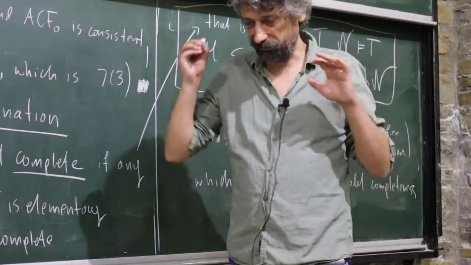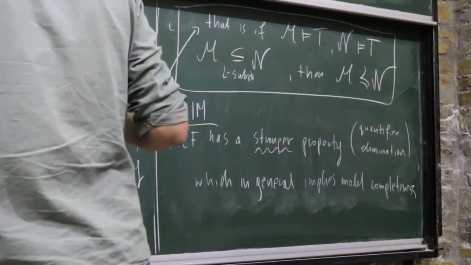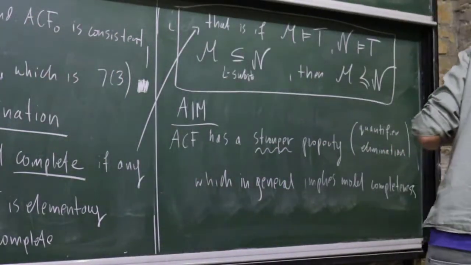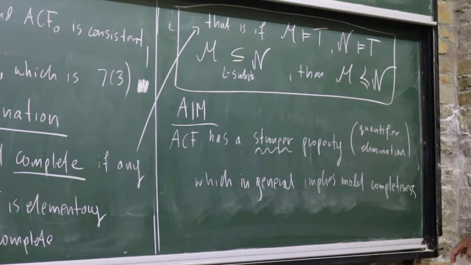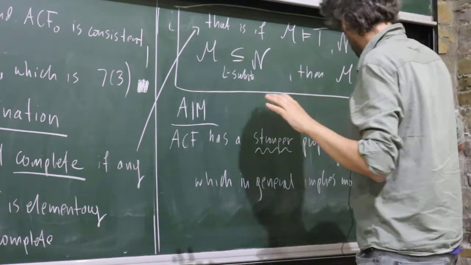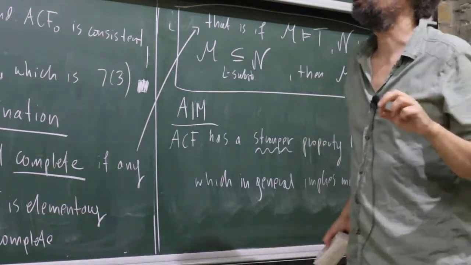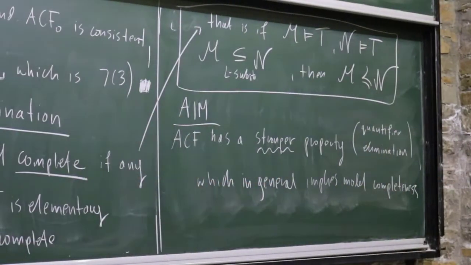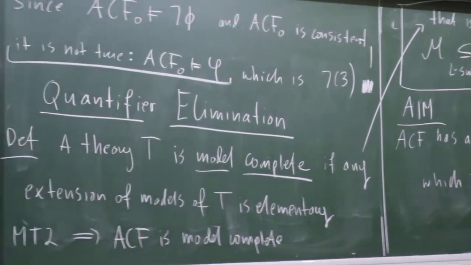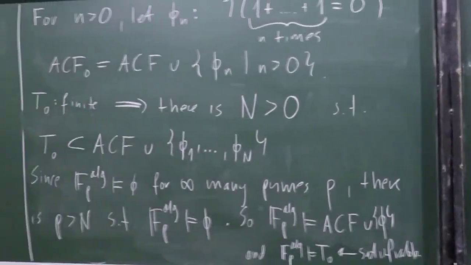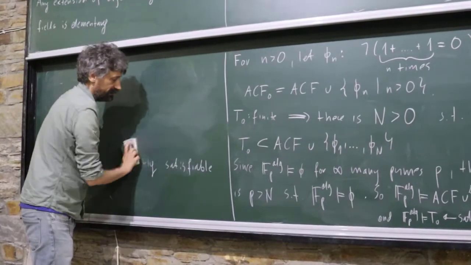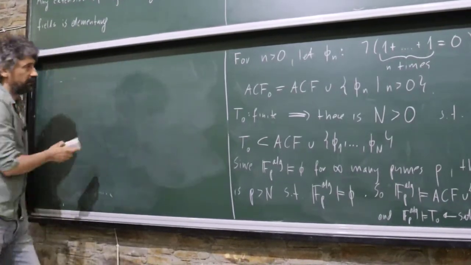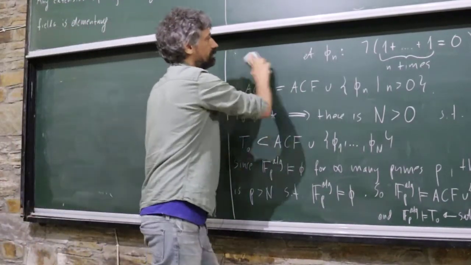I'm just saying this so you can focus yourself that now we want to show that something even better is true about ACF, and this is better than model completeness. But I'm not saying exactly what it is yet. Before that, I will talk about definable sets.